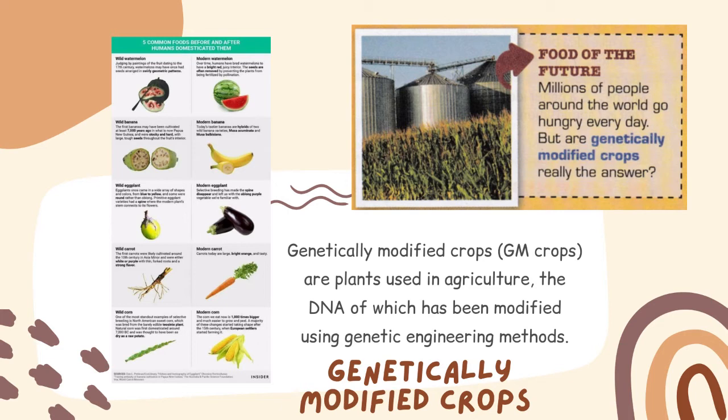GMC, genetically modified crops, is very common in our world right now because when we have GMC, the crops are better in terms of perhaps the health of crop itself. They manage to stay healthy longer and they can produce more compared to the original one.